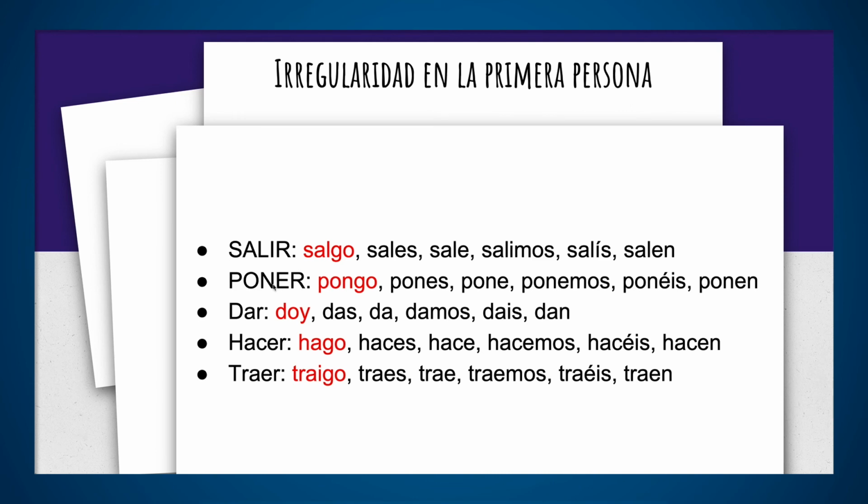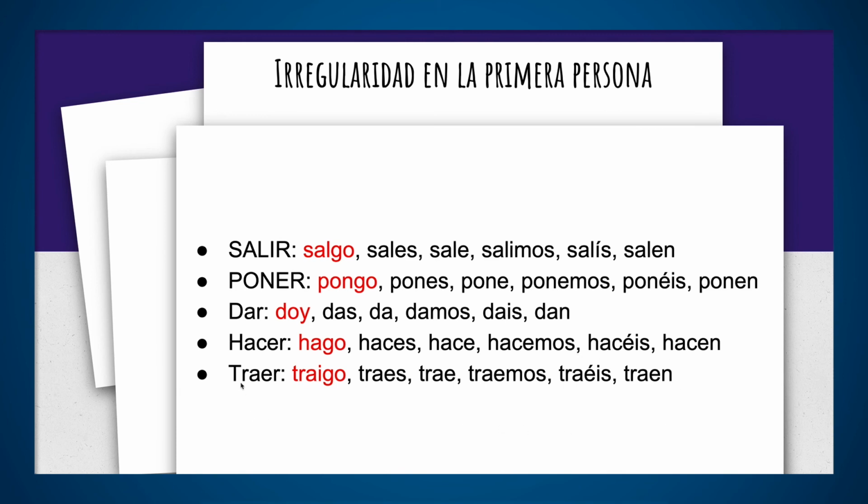We got poner, the same ending, just like comer. Comes, come, comemos, coméis, and comen. But notice the first person is pongo. Doy is to give. So yo doy. Das, da, damos, dais, and dan. Muy bien. Hacer. Hacer is to do or to make. The first person is hago, haces, hace, hacemos, hacéis, and hacen.